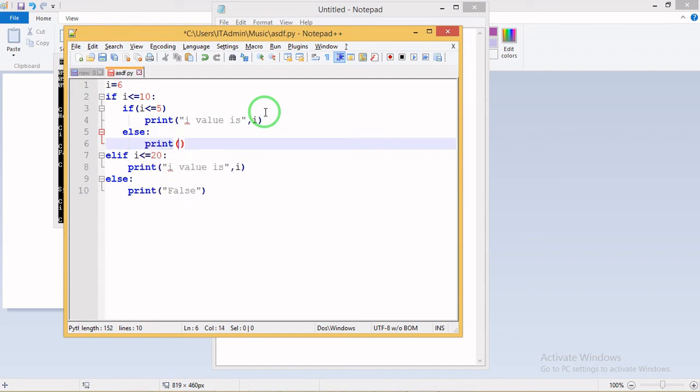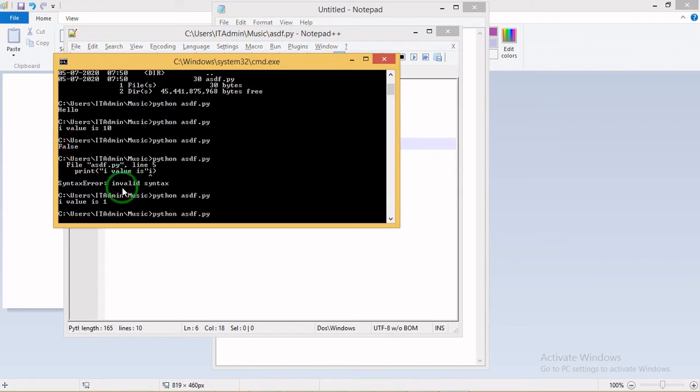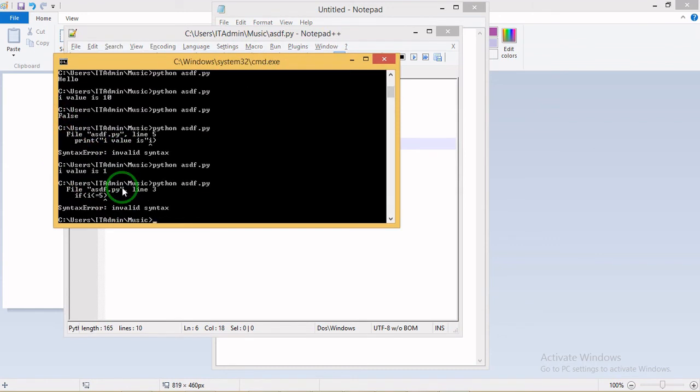The rule of indentation is 2, 3, 4 spaces. I'm printing the value: not matched. Okay, just saving.